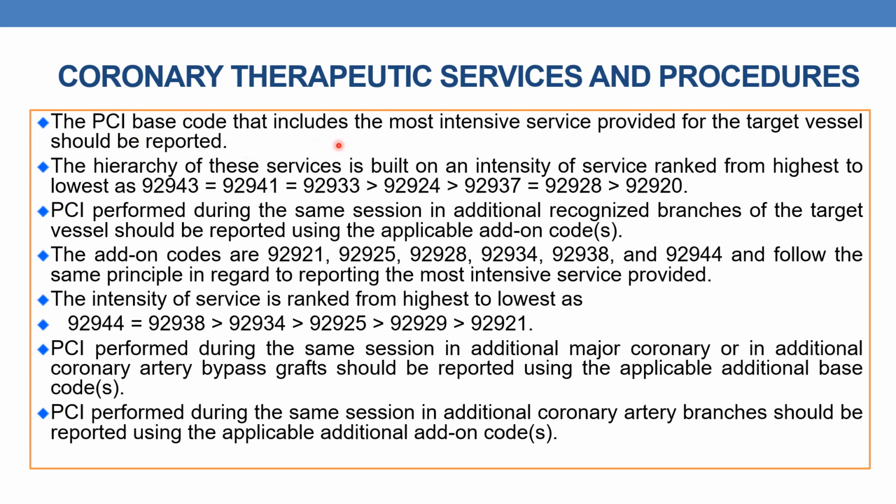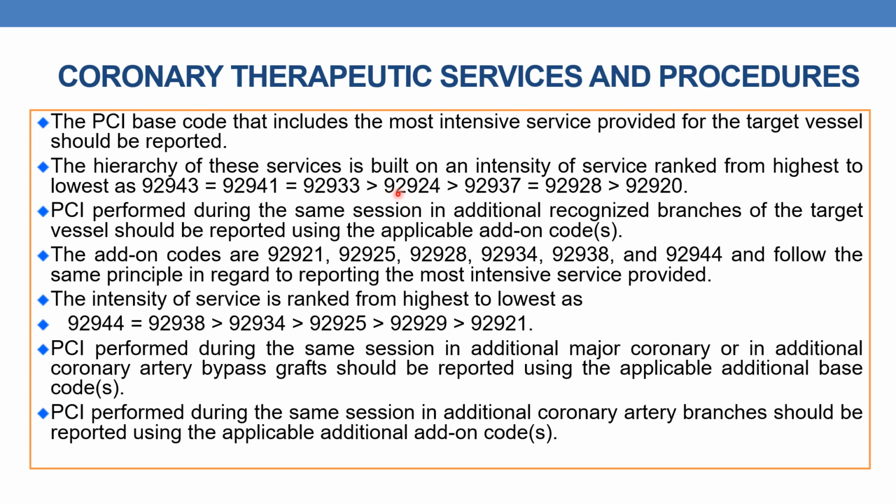Now, the PCI base code that includes the most intensive service provided for the target vessel must be reported. The hierarchy of these services is built on the intensity of service, ranked from highest to lowest. Highest preference is given to 92943, 92941 and 92933, which are all equal.